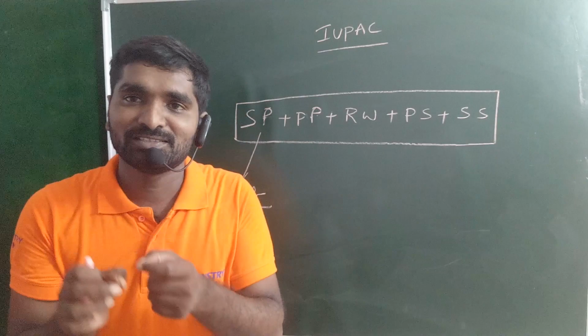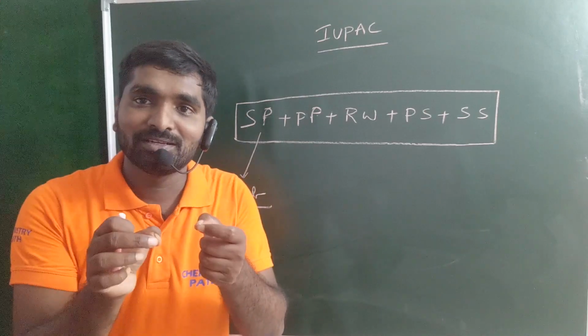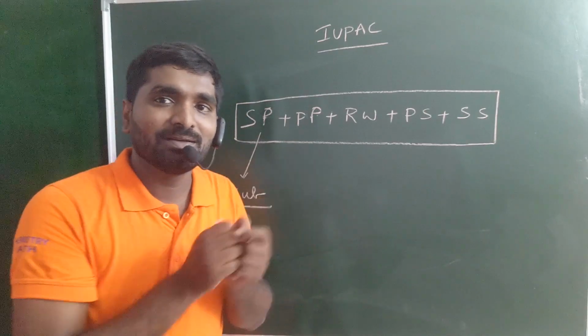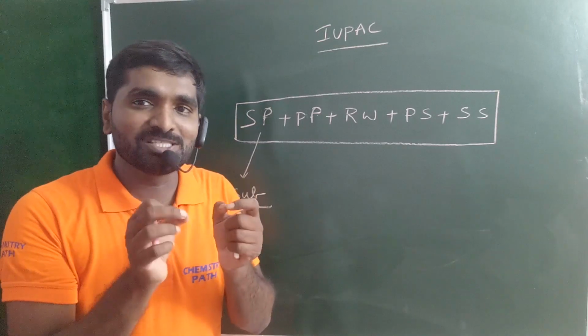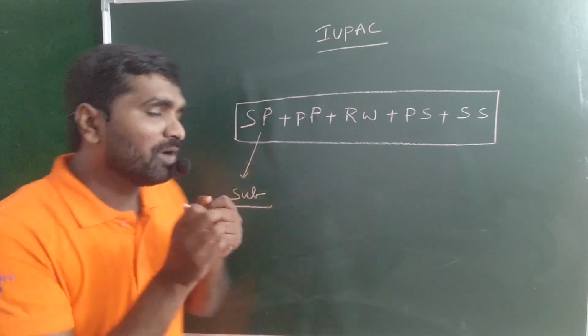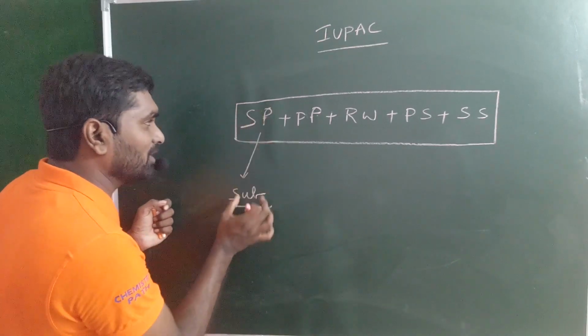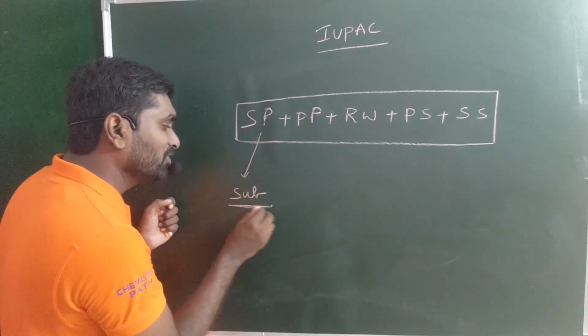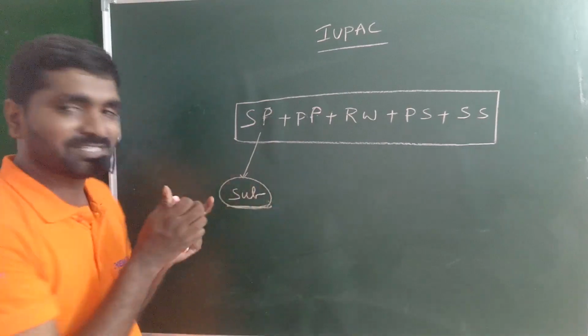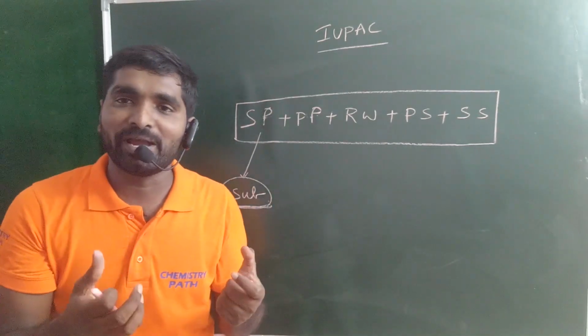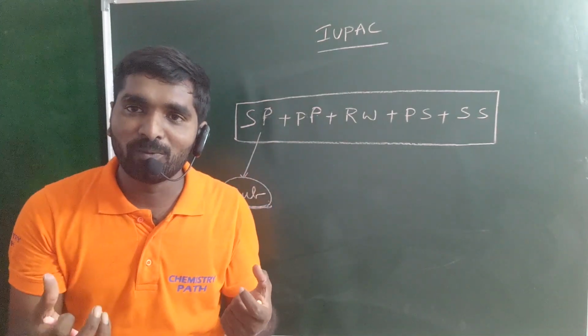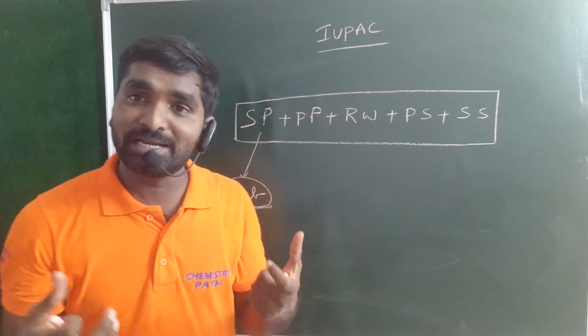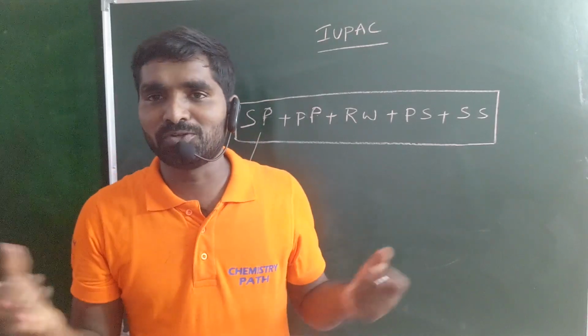Prefix means the preferred one, the one you must write first. Examples are methyl, ethyl, propyl, bromo, chloro, iodo, fluoro, nitro, nitroso. These all are substituents.